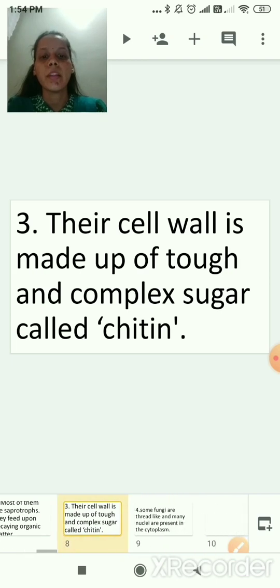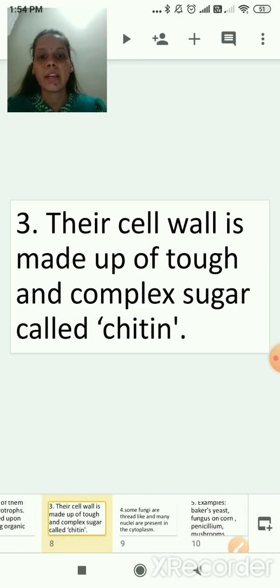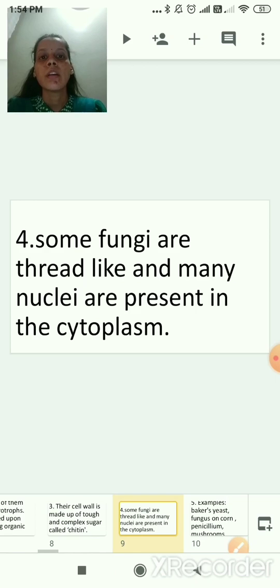Now the fourth characteristic: some fungi are thread-like, and many nuclei are present in the cytoplasm. You can see many nuclei present in the cytoplasm. So this is the fourth characteristic of kingdom 3 fungi.